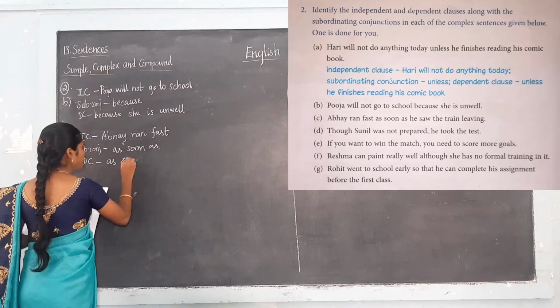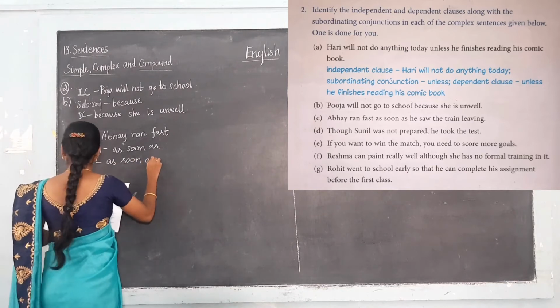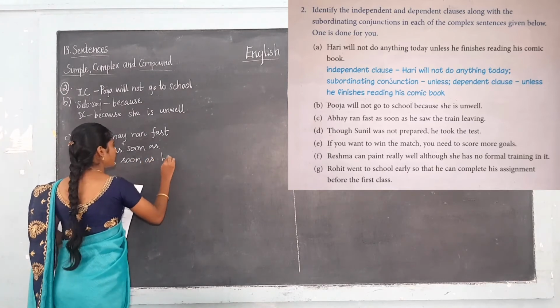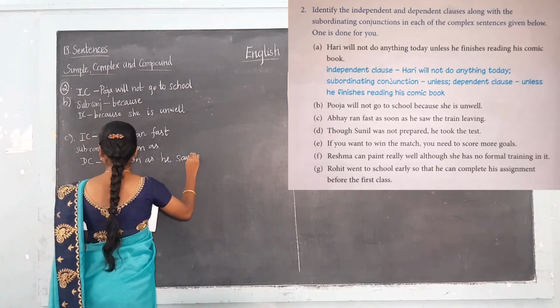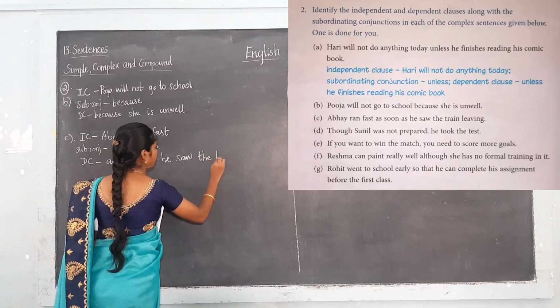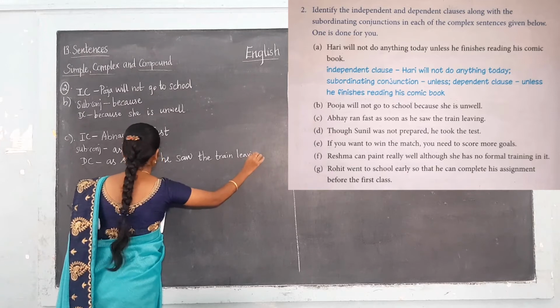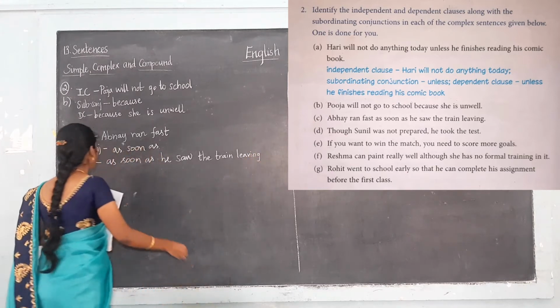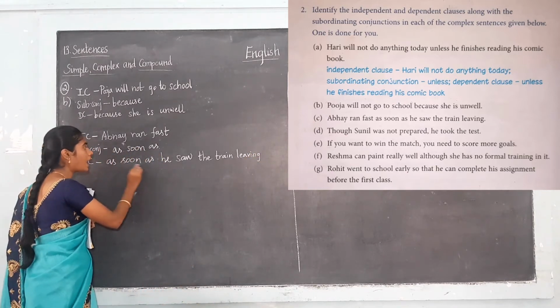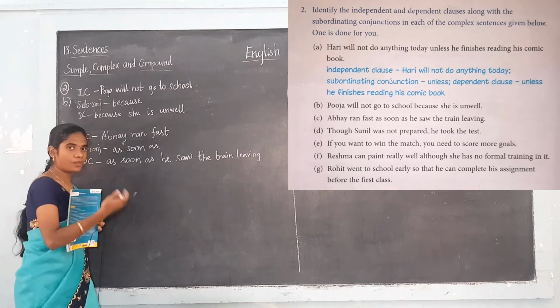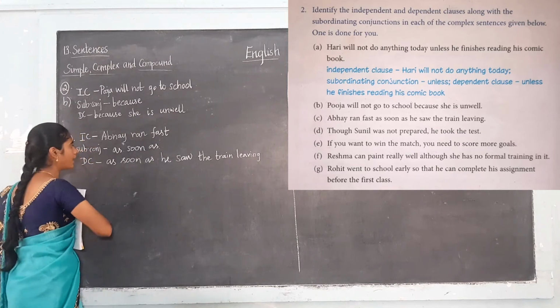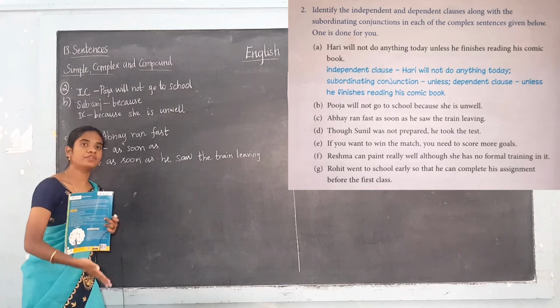As soon as he saw the train leaving. Okay, you have to start from the as soon as. Some of you in your exam did not write the conjunction; you left it out.